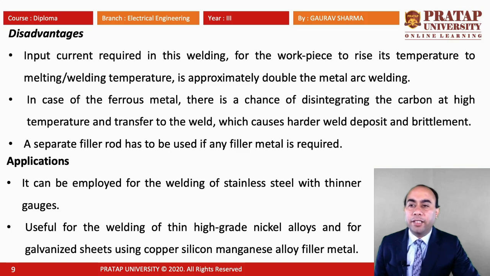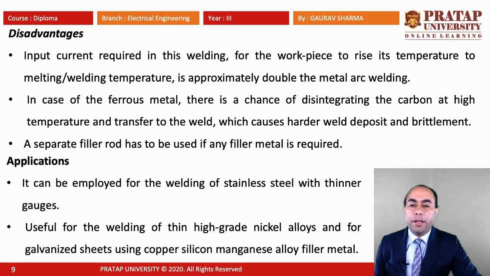Now it also has some disadvantages. The input current required in this welding for the workpiece to rise to melting or welding temperature is approximately double that of metal arc welding. In the case of ferrous metal, there is a chance of the carbon disintegrating at high temperature and transferring to the weld, which causes a harder weld deposit and brittleness. A separate filler rod has to be used if filler metal is required. These are the disadvantages and the application.